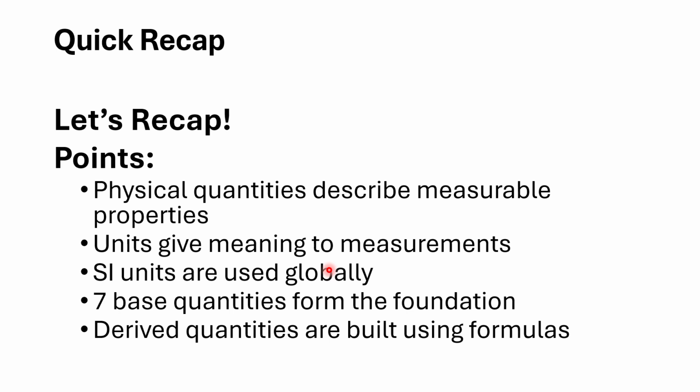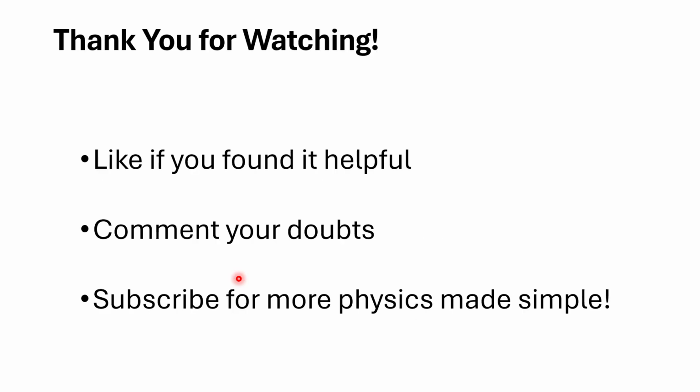SI units are used globally because of their benefits, as we discussed: they avoid confusion and make us internationally consistent. 7 base quantities form the foundation. Derived quantities are built using formulas. That's all about today's lecture.